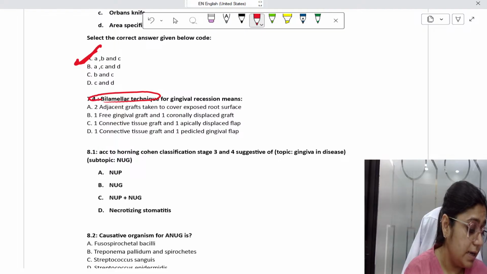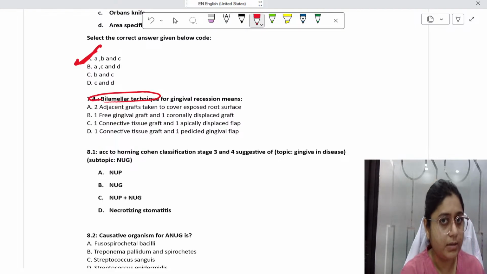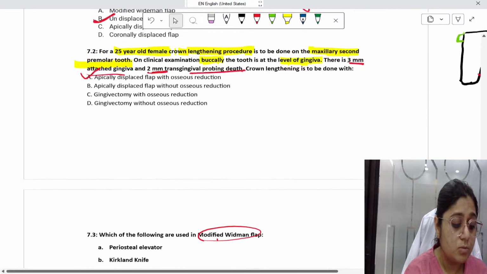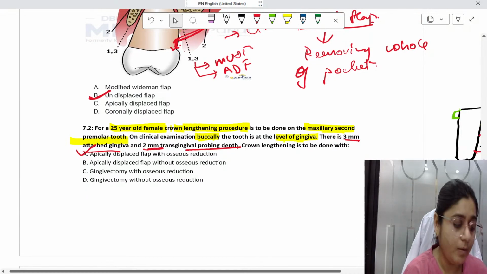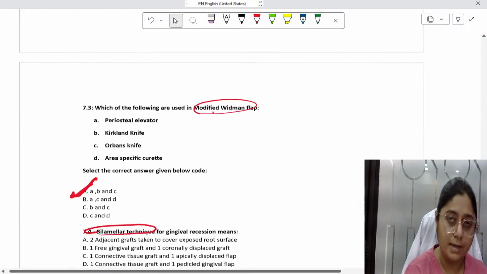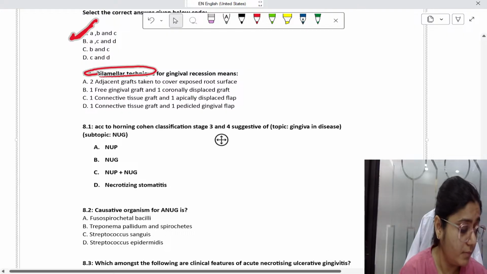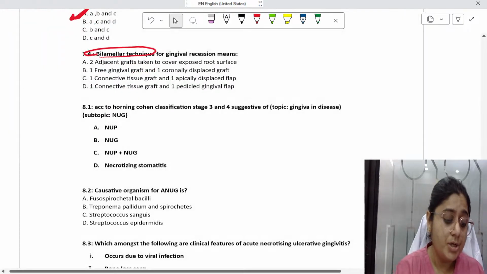Arshad is saying, so Arshad, you just tell me which question you are not able to understand. We'll discuss that, okay? Sada, sixth question. This crown lengthening one you are asking me, I'll explain it to you at the end of the session. Don't worry. Again. Okay. Okay. So the next question.